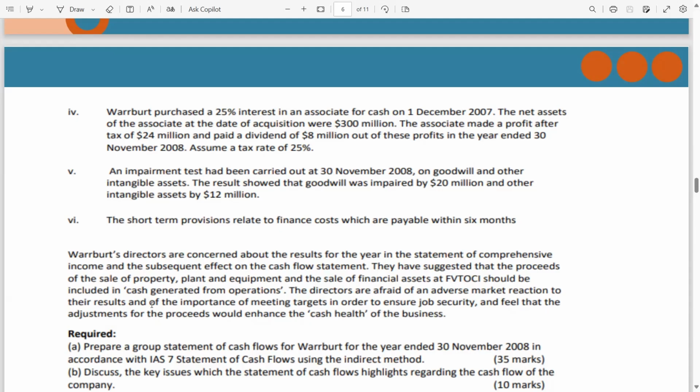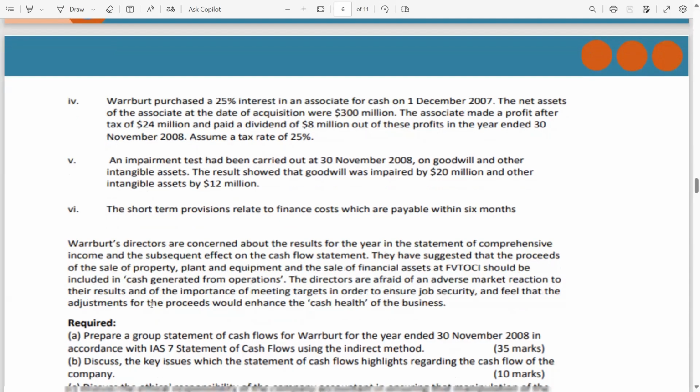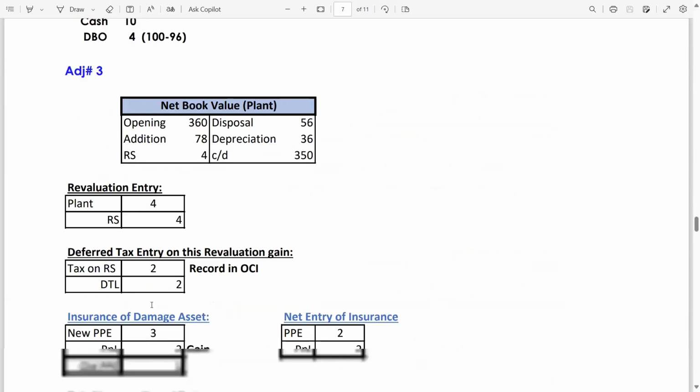Now in this adjustment, there are two items, the post profit of the associate company and the dividend, but there is one major item which is missing, which is the cost of investment. So in this case, we have to calculate the cost of investment.